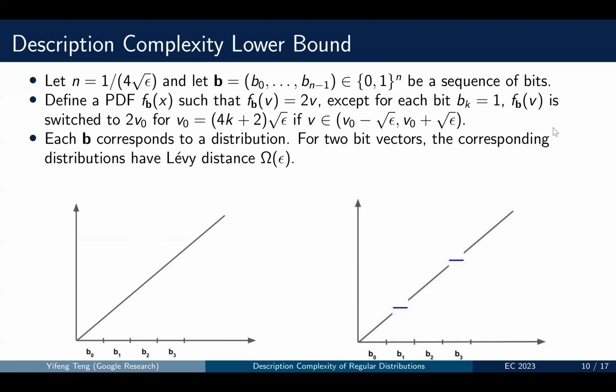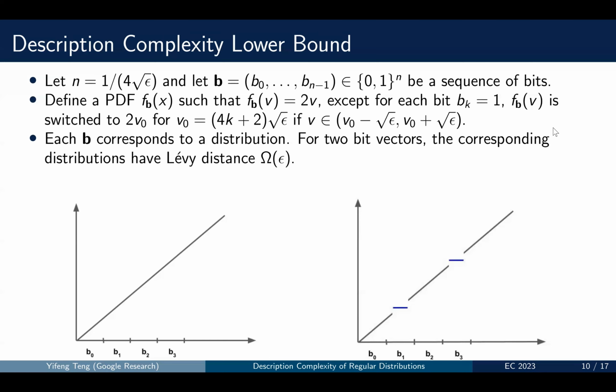And by observing that the difference between the CDFs of two distributions is actually the area difference below the PDF functions, after the perturbation, we can show that the CDF actually changes by epsilon, as the area below the PDF function changes by square root epsilon in an interval of length square root epsilon.